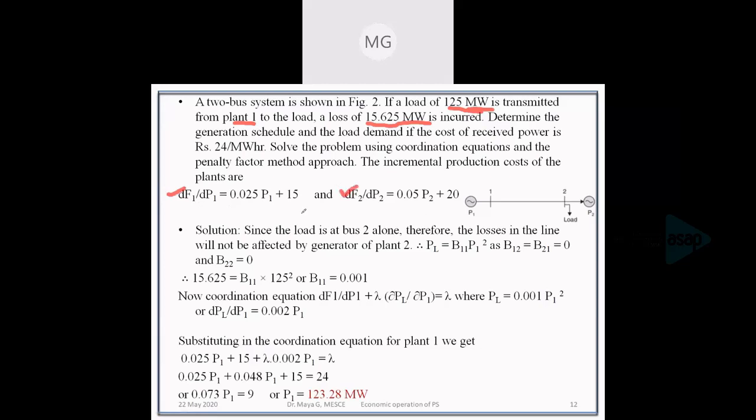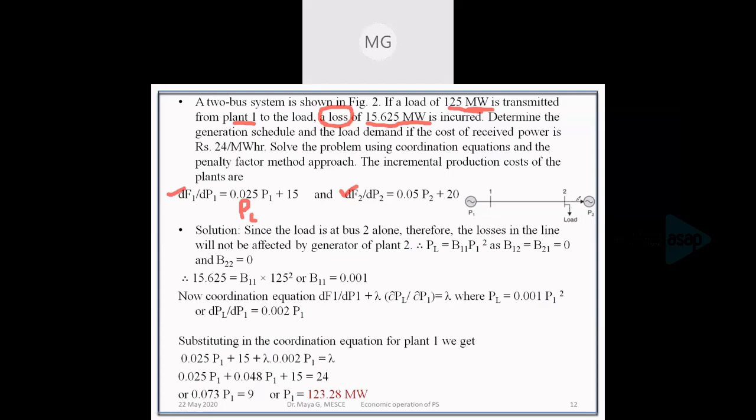As mentioned in the question, this is an optimal scheduling problem including losses, so we have the loss PL. We can see from the network figure that the load is connected at bus 2.